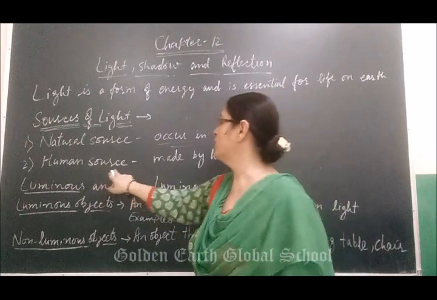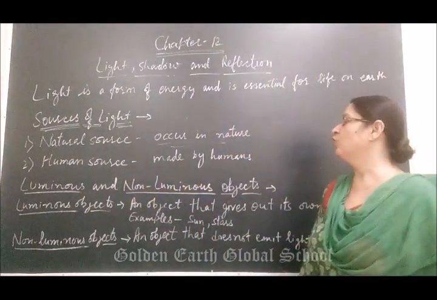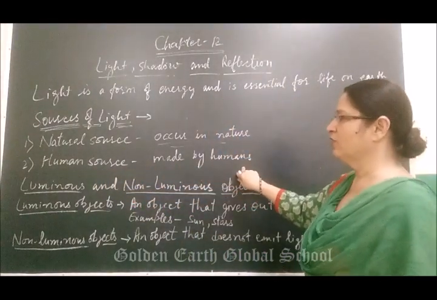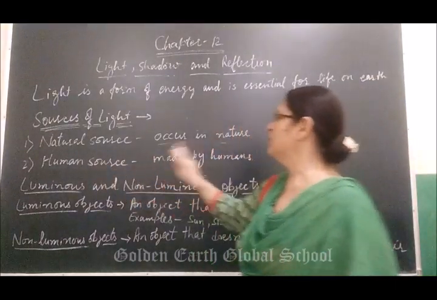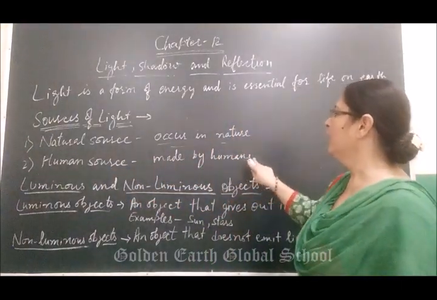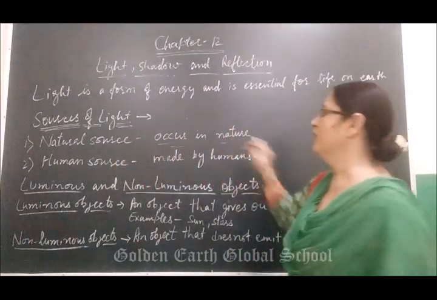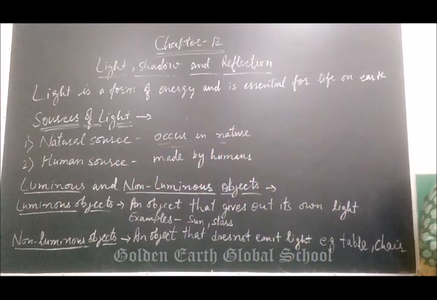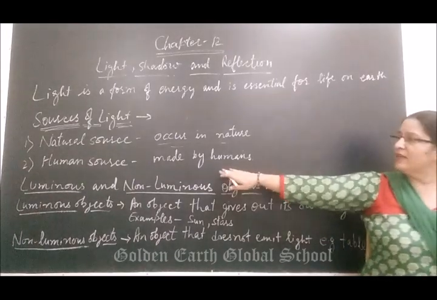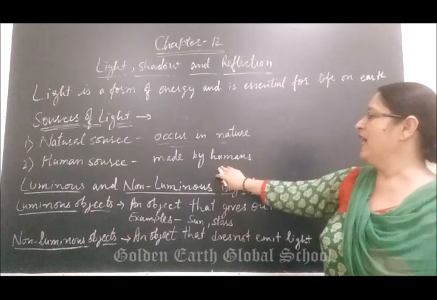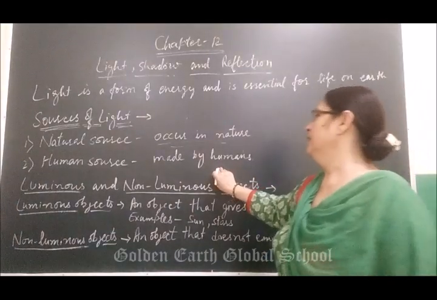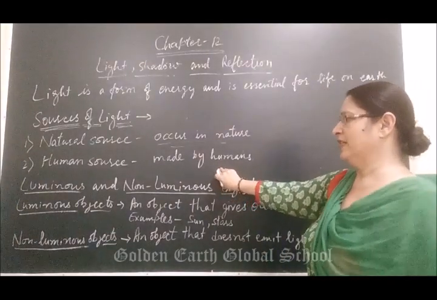Next is human sources of light, that is, sources which are made by humans. From the name it is clear, these are the sources which are made by humans. So, examples of natural sources of light are sun and star, whereas human sources of light are bulb, candle, and so on.